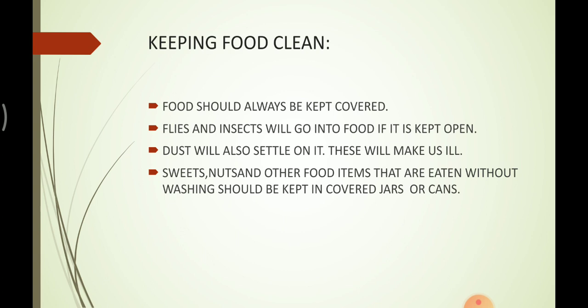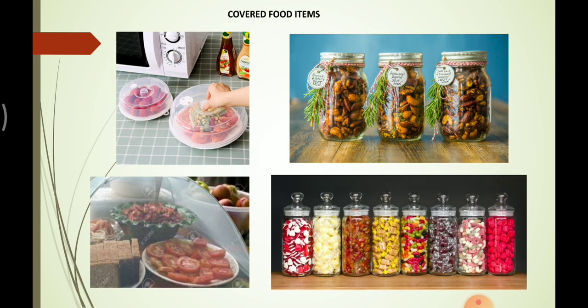Here are some pictures that show that dry fruit nuts are kept in closed jars, so we can eat them. Sweets, chocolates are also kept in covered jars. In one picture, it shows some salad and food. It is also kept covered. So we must eat the food which is covered or which is kept in covered jars.